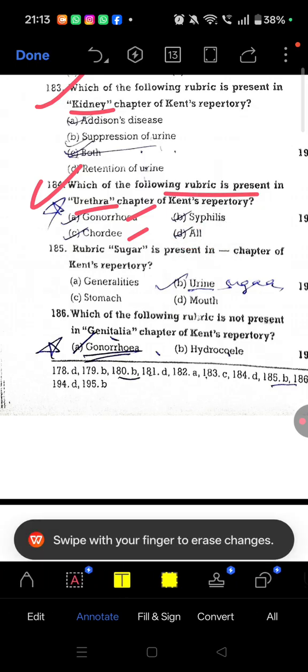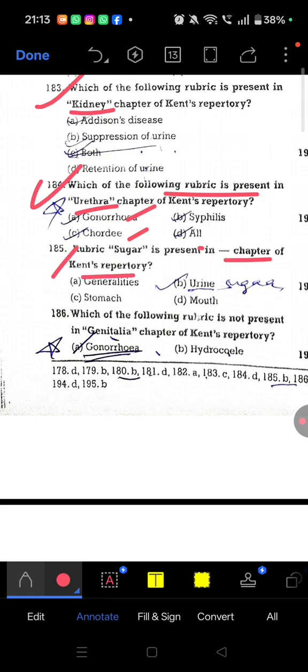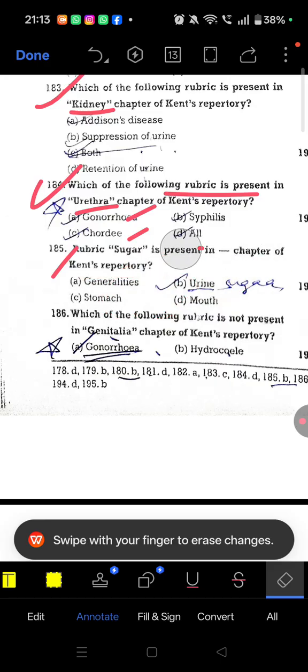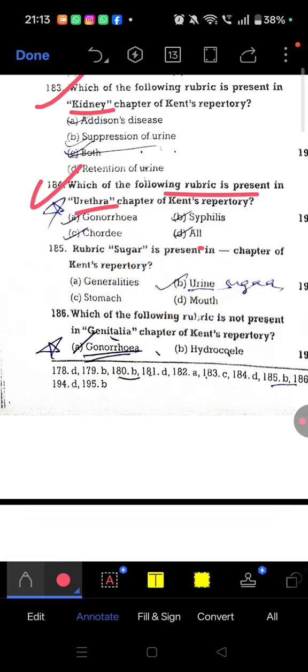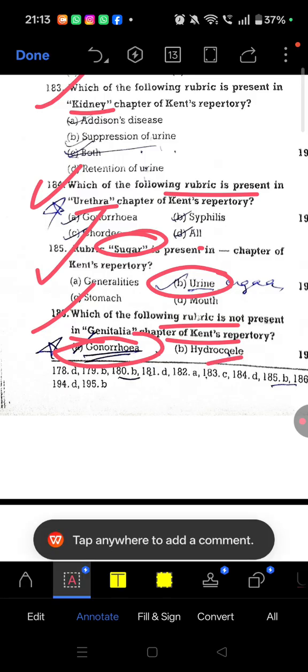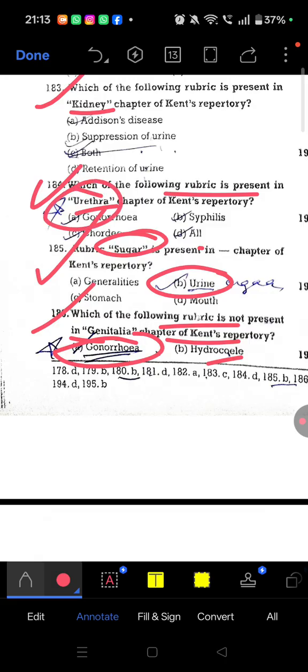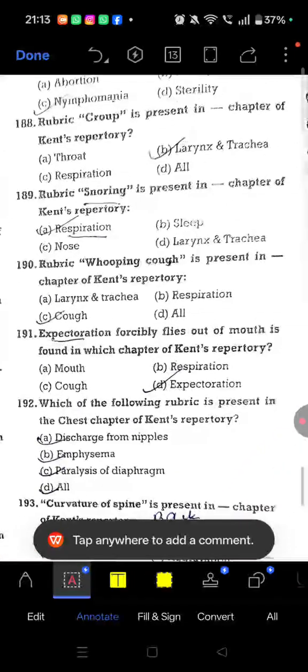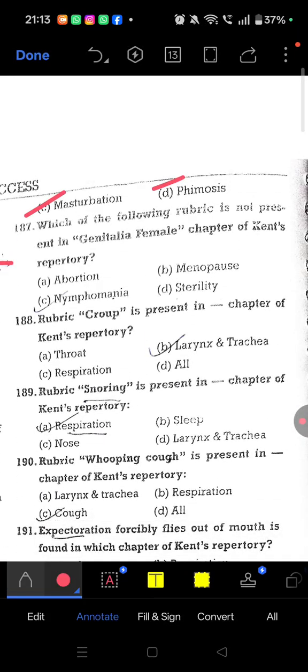Next, question number 185, rubric sugar is present in which chapter of Kent repertory? So urine. So remember, this question is very important. In 185 question, rubric sugar is found in the urine chapter. Remember this. 186, which of the following rubric is not present in genitalia chapter? Gonorrhea is not there. Rest all, hydrocele is present, because gonorrhea is present in urethra chapter, so that's why it's not present in genitalia chapter. So in genitalia we can find hydrocele, masturbation, phimosis.